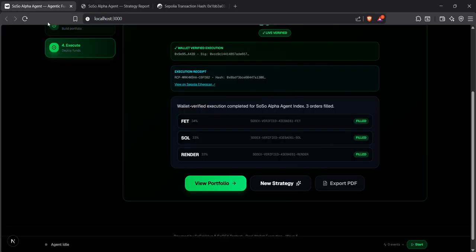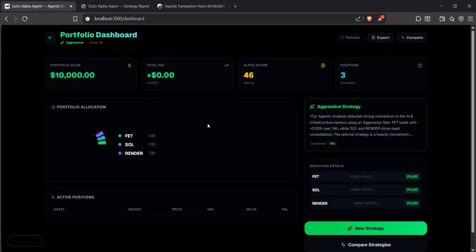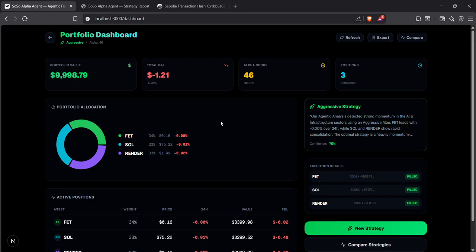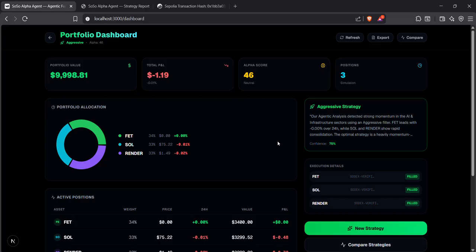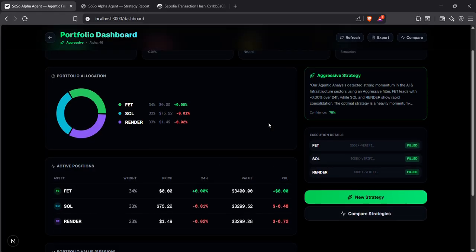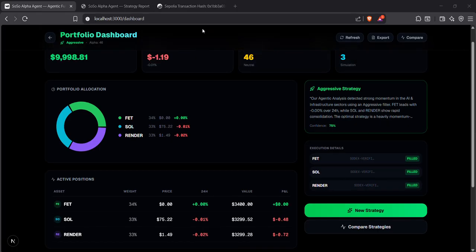So after the execution, the portfolio dashboard goes live. I can view the portfolio here. You can see your portfolio value, total PNL, alpha score, and number of positions at a glance. The interactive donut chart shows your allocation breakdown, and the position table gives you the per asset detail: current price, 24-hour change, value, and PNL.